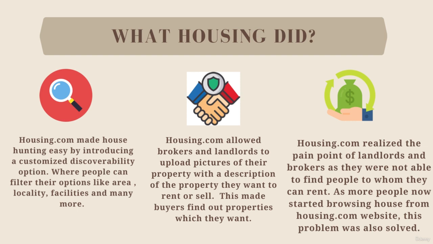Housing.com allowed brokers and landlords to upload picture of the property with a description. This way, the trust was ensured as people could read about the description of house and see the images of the house right on the website. This made buyers find out the properties they exactly wanted. Along with that, the Housing.com had a quality control team which ensured that the description described by the brokers and landowners was absolutely correct. The third problem of investment returns was solved by Housing.com as well.